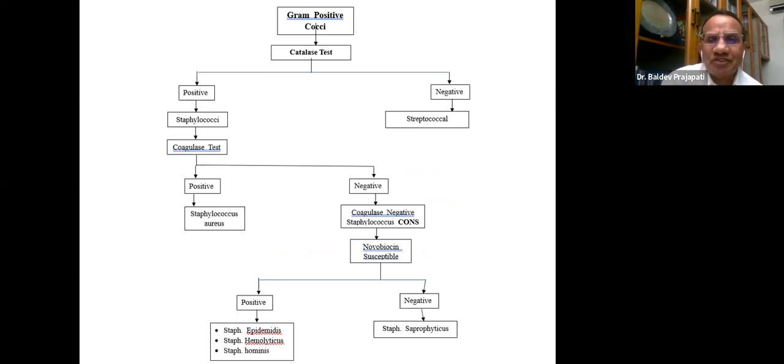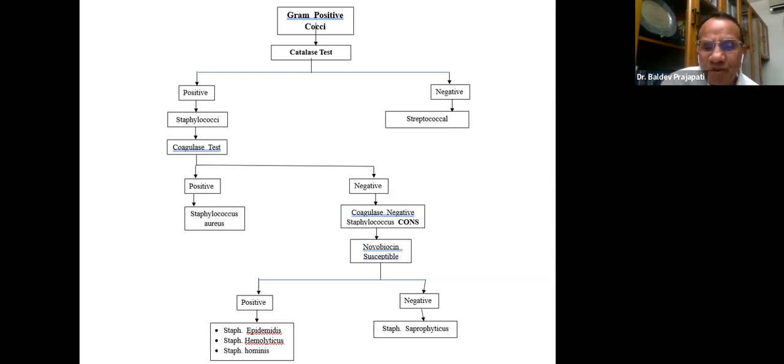Please remember the very basics. If you see gram-positive cocci, that can be staph or streptococci. What the microbiologists classify is that if the catalase test is positive, that is staph. If the catalase test is negative, that is streptococcal. Now in staphylococci, if coagulase is positive, we say Staphylococcus aureus. And all of you know that if the test is negative, we say CoNS, coagulase-negative staph.